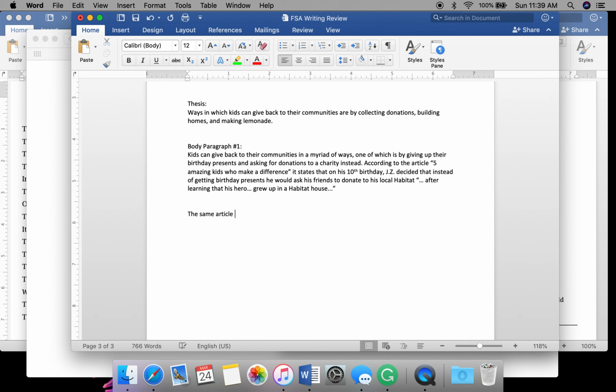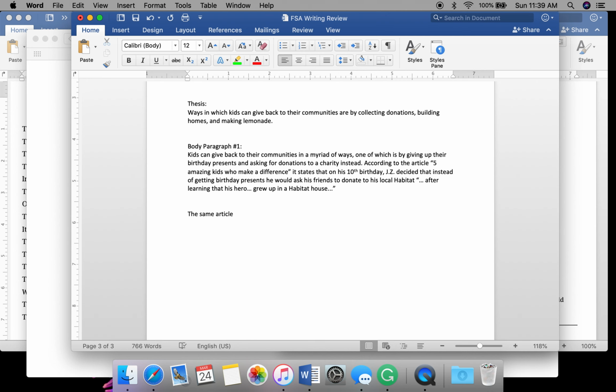So the same article, and I know what the article says, and so I'm not going to look at it again because I have it in my head what it says, and the best way to put something into your own words is to read it, not look at it, and then try and restate it. Because if you keep referencing it again, you're going to end up accidentally using those same words.